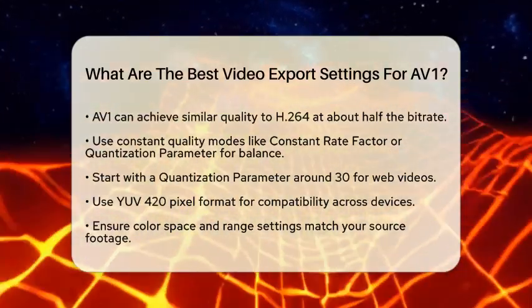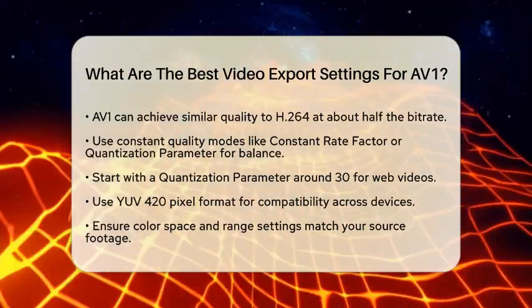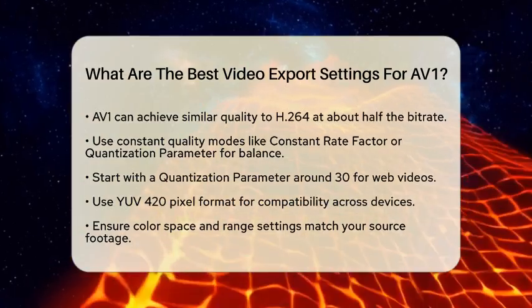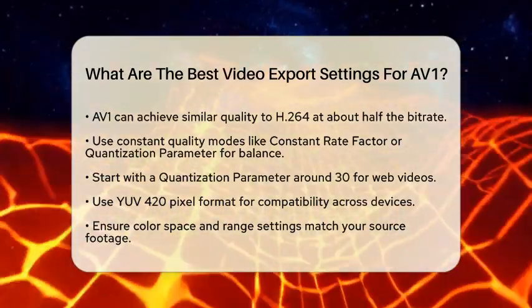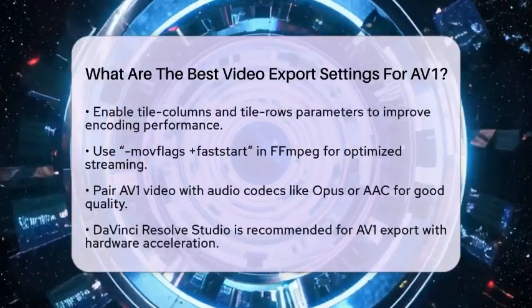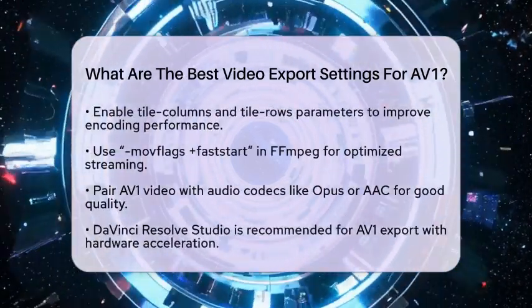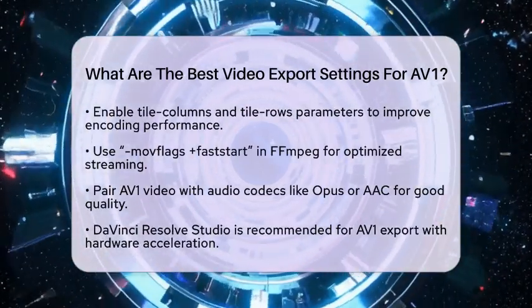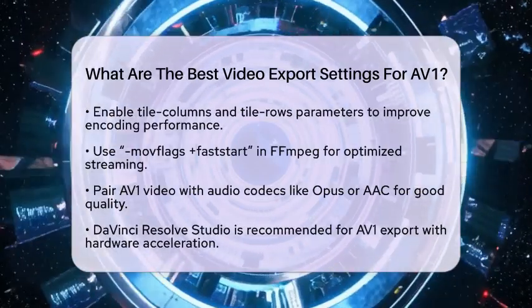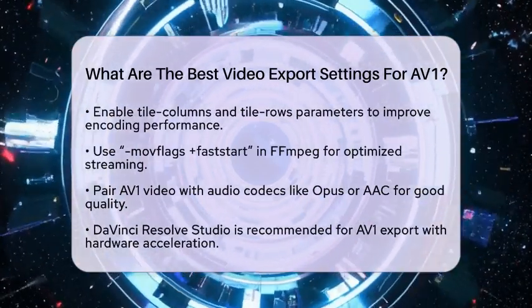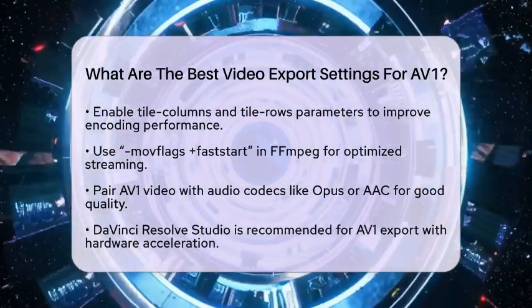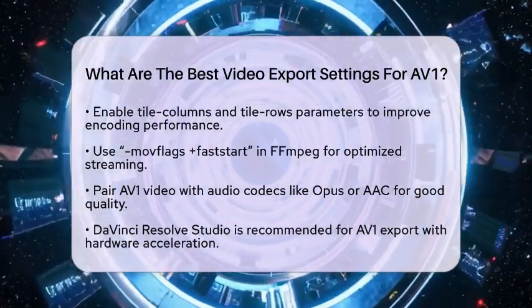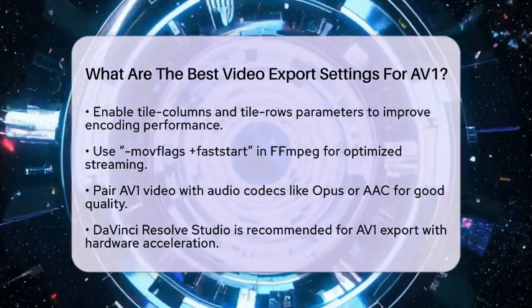For pixel format and color, using the YUV 4:2:0 pixel format ensures compatibility across various devices. Make sure your color space and range settings match your source footage to keep colors accurate. To improve encoding performance, enable tile columns and tile rows parameters, like 2x2, to speed up the process without losing quality. If you are using FFmpeg, adding the movflags plus faststart option will optimize your video for streaming by placing metadata at the beginning of the file.